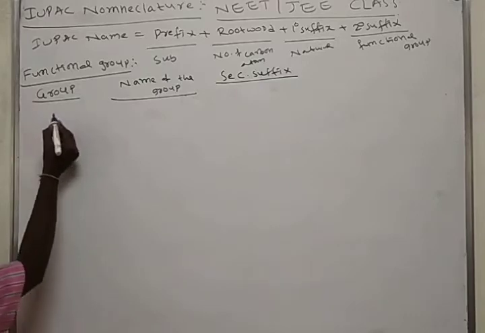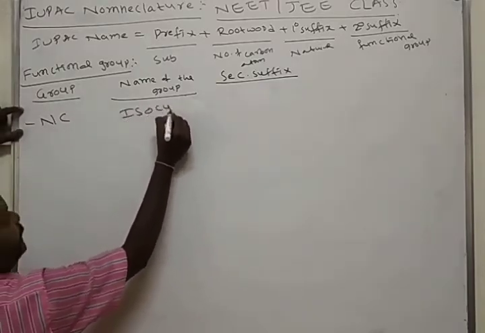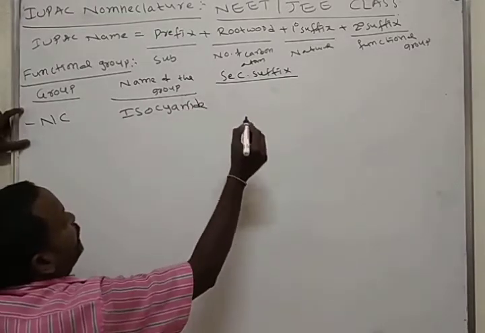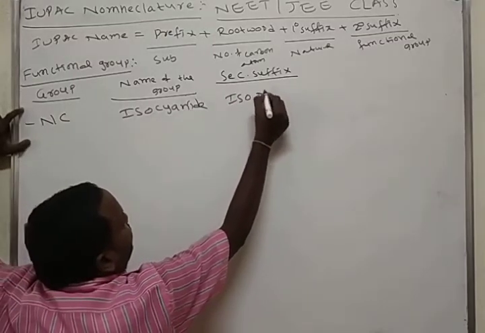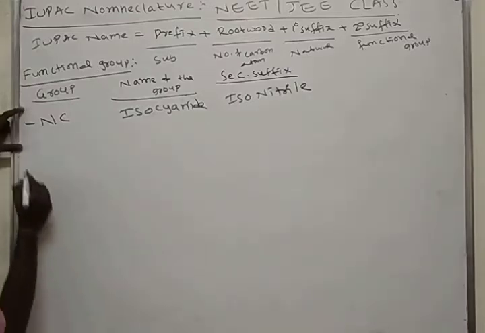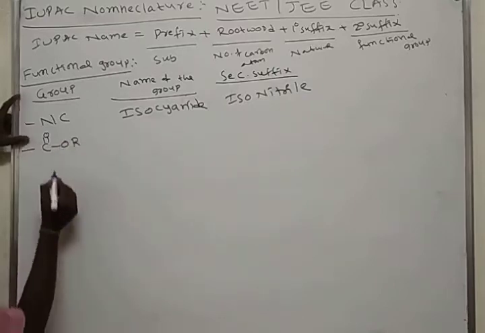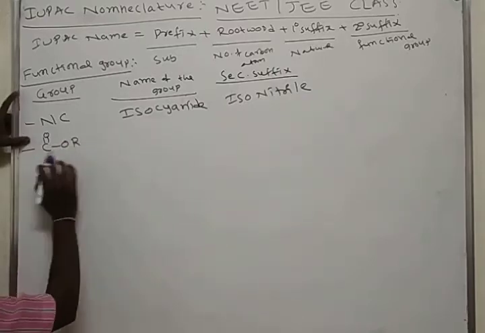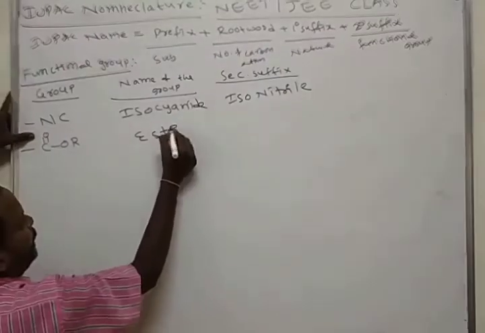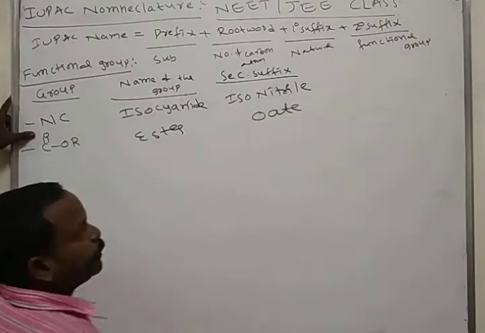Here the NC group is there. This group is called the isocyanide group. If it is present as a functional group in an organic molecule, we use isonitrile. If an ester group is present, C double bond O R, this group is called ester. If an ester group is present, we use OATE.